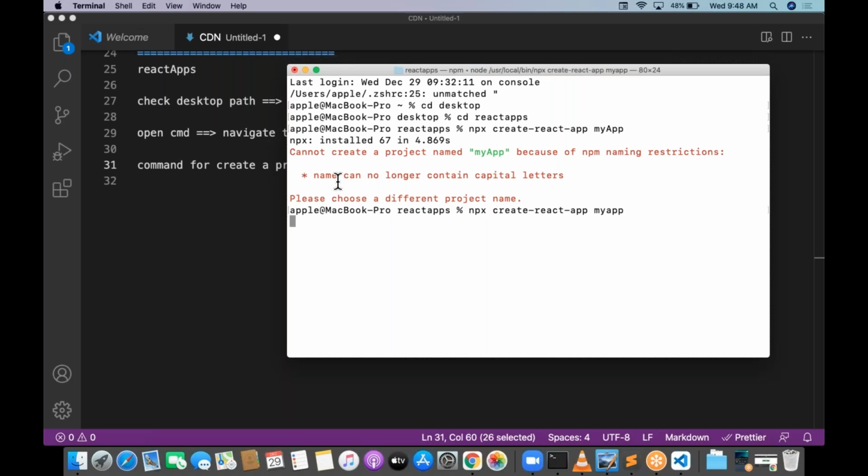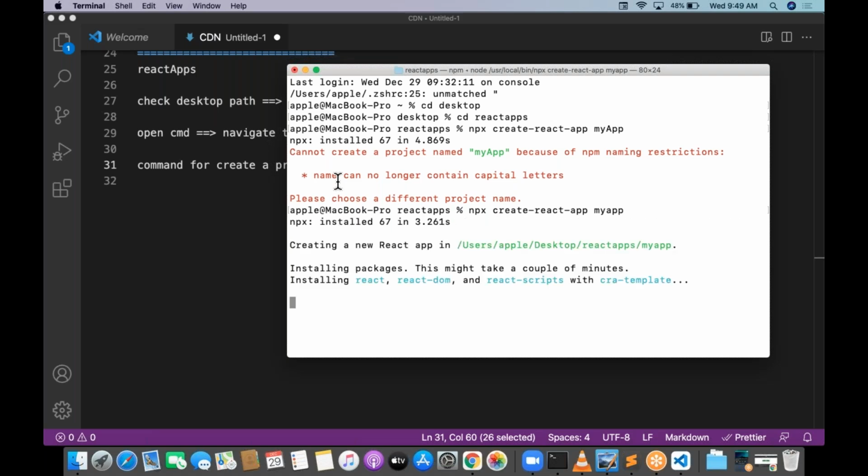Then enter. So now it is going to be downloading the project for you within minutes, two or three minutes, completely from the internet. So make sure that you have an internet connection. If you don't, please try to connect with your mobile data and it will download the complete project. So till then we have to wait for a few minutes.